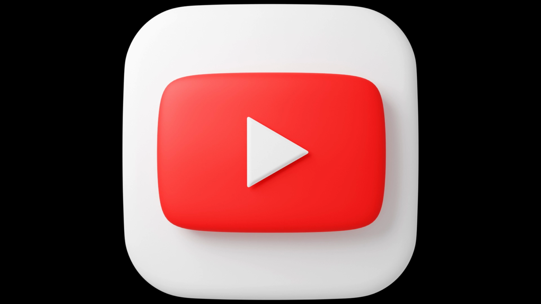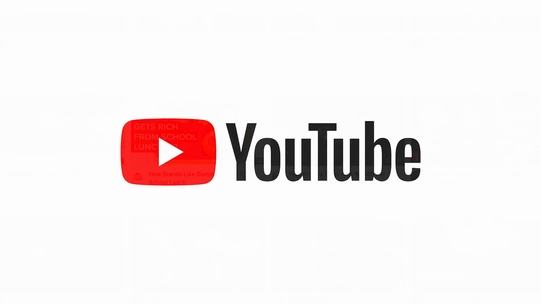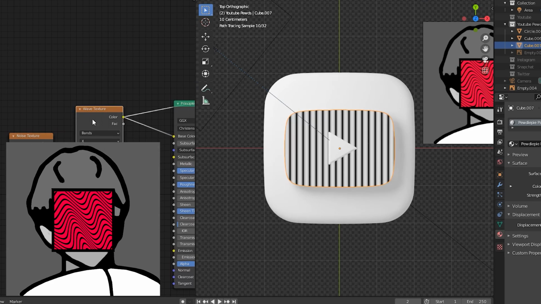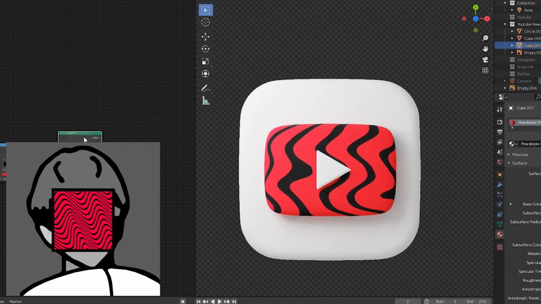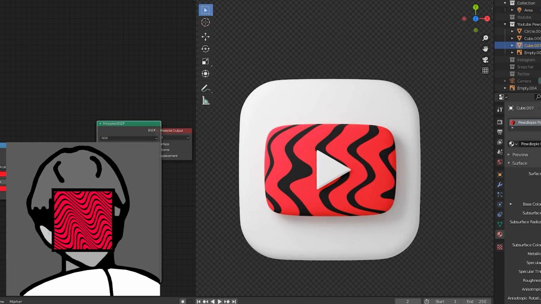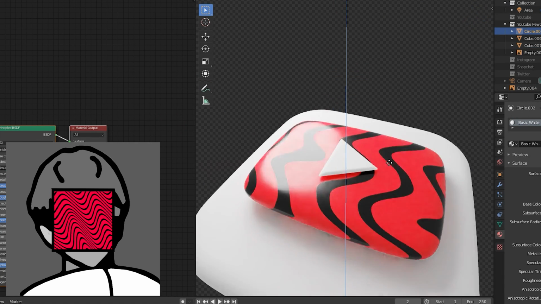For YouTube, I decided to make several custom designs based on individual YouTubers because that's really what makes YouTube what it is. For the PewDiePie icon, I took his signature wave pattern and made it using some node spaghetti, nothing too serious. I decided it looks better rough rather than shiny, but there could probably be a separate version with the glossiness if you want.